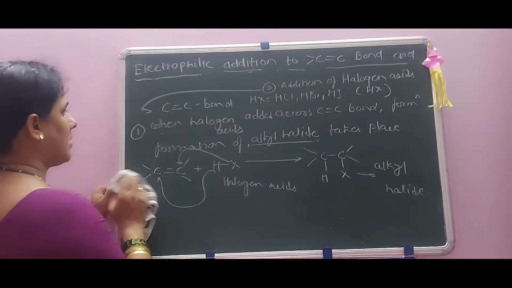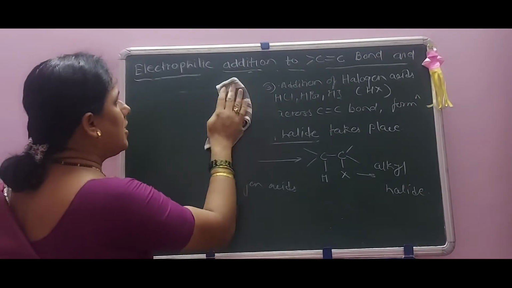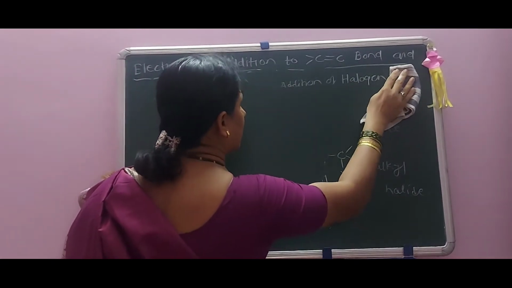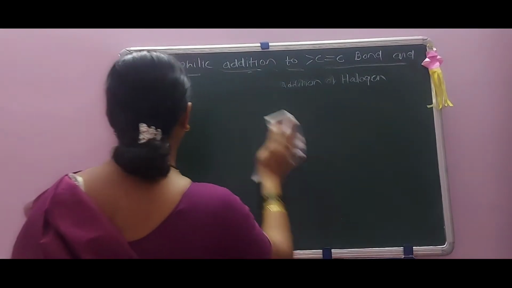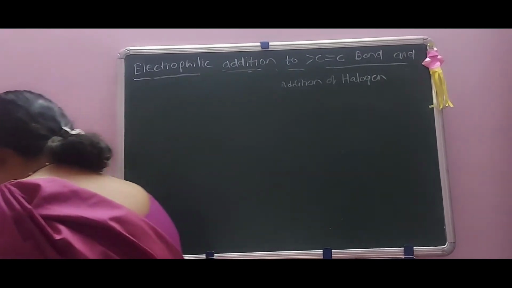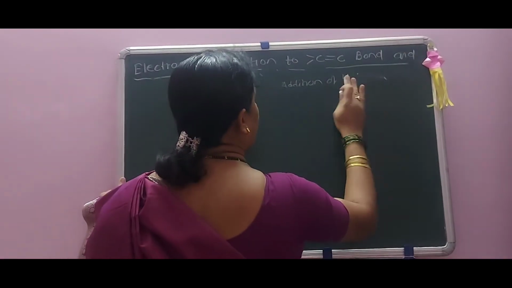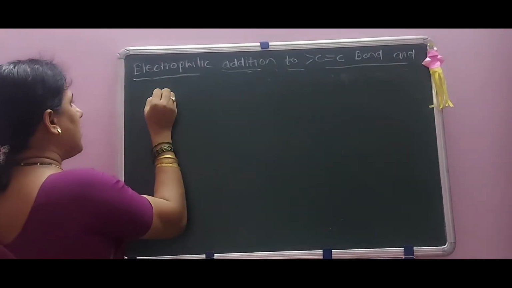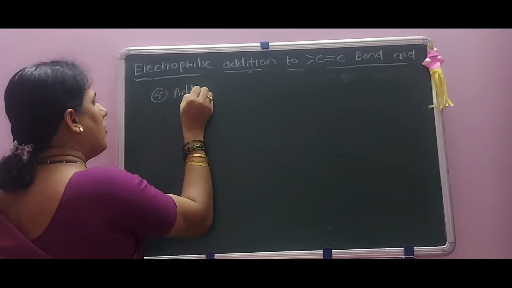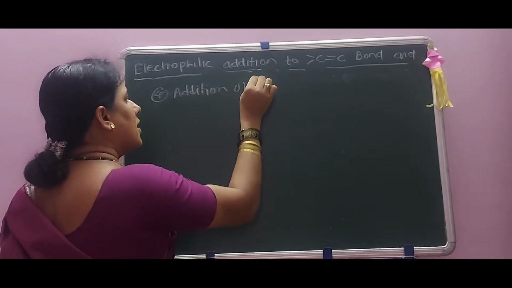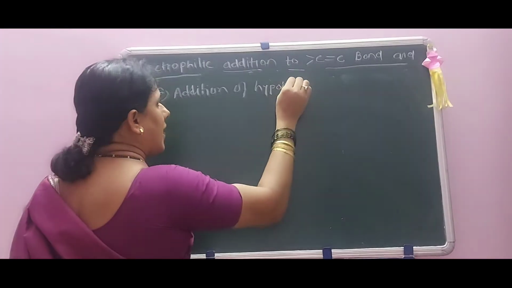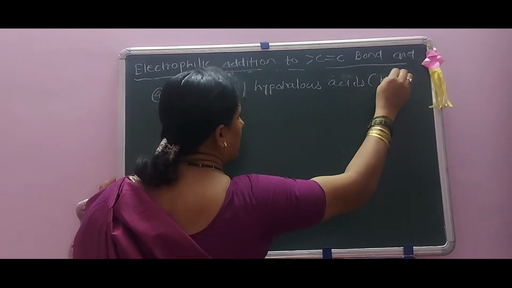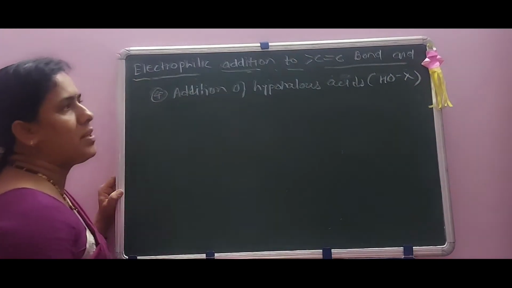Now next, these are the three. Next is addition of hypohalous acid, which may be denoted as OH and X. Hypo means OH.